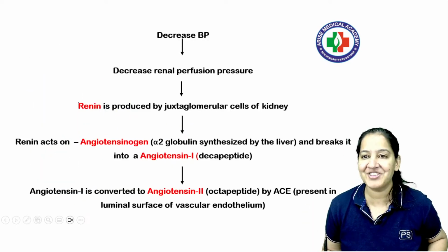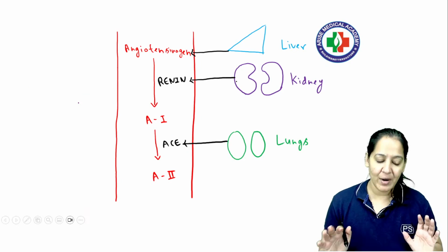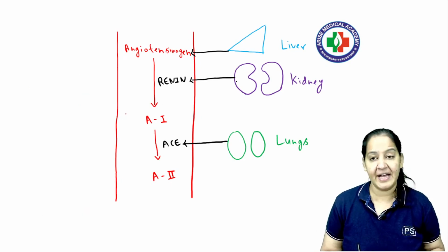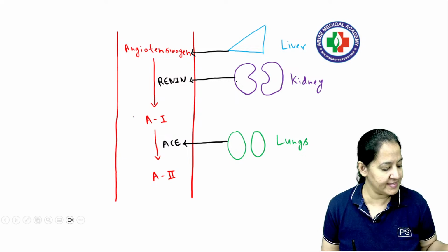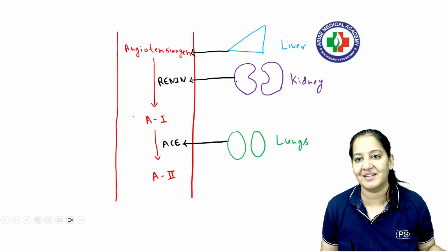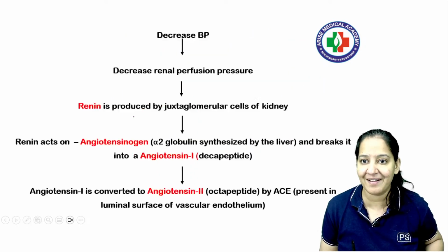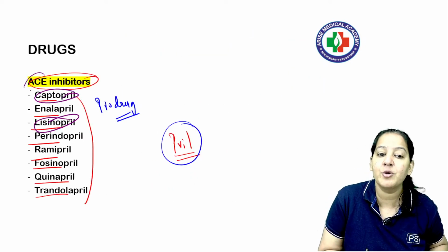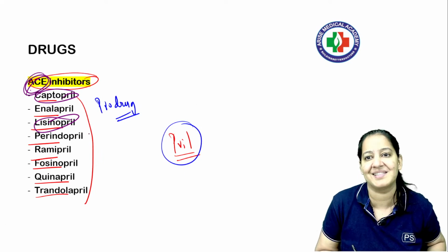Now what is the mechanism of action? You have to understand the renin-angiotensinogen pathway. If you want to understand the mechanism of action of ACE inhibitor, first you have to understand what ACE is, only then will ACE inhibitor make sense. I am teaching you ACE inhibitor. So what is ACE? ACE is an enzyme.